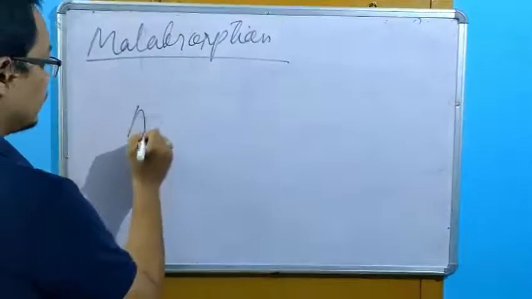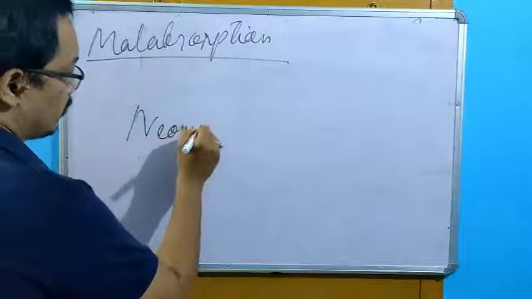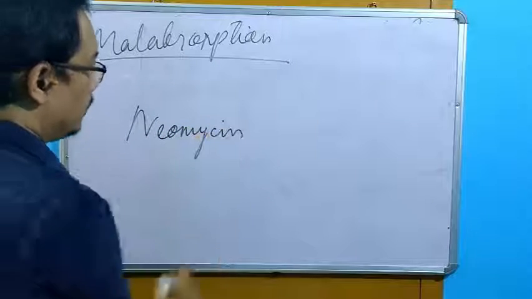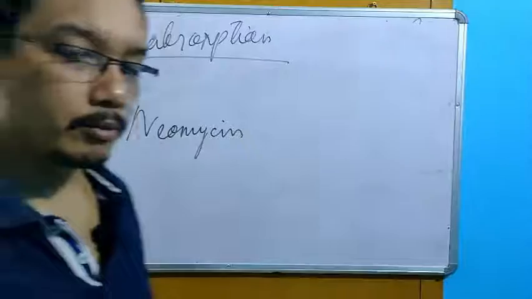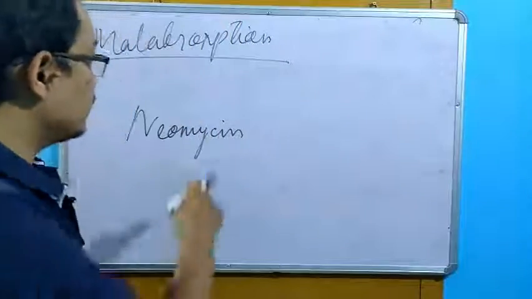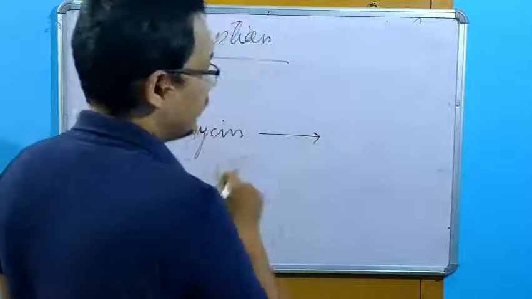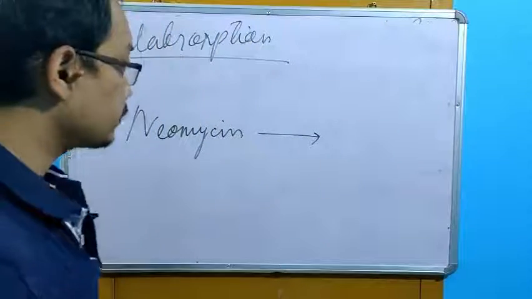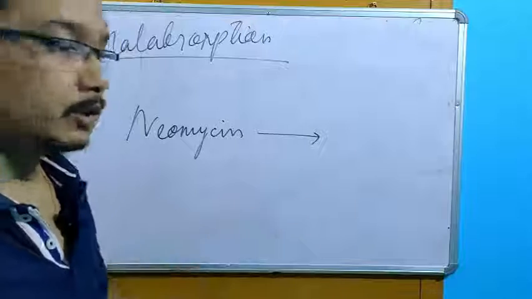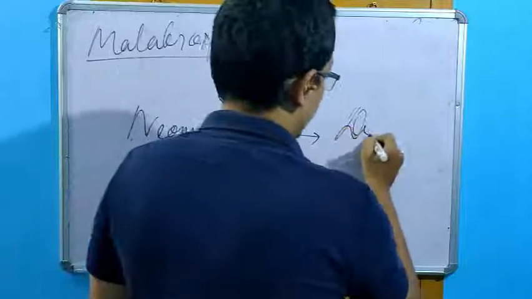Example, we have neomycin. I'm just giving you one example. You can refer to the book for others. Neomycin can cause malabsorption, and it can reduce the absorption of digoxin.